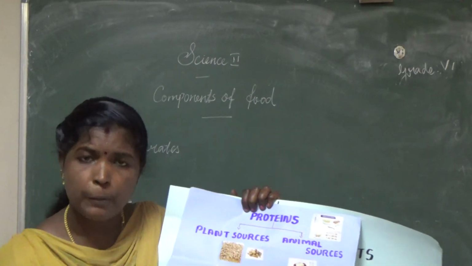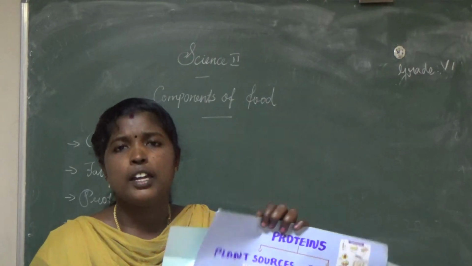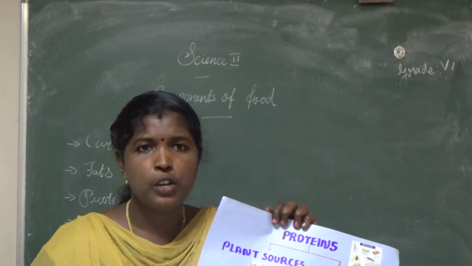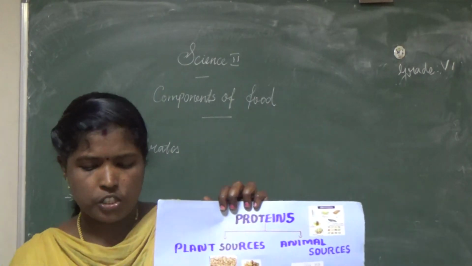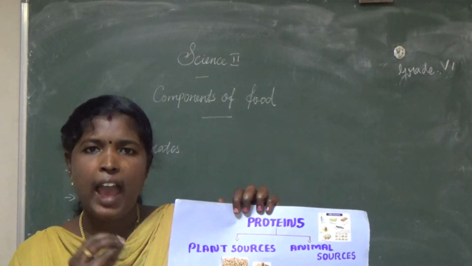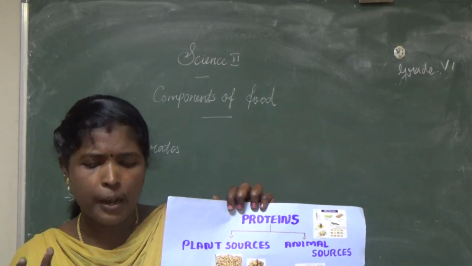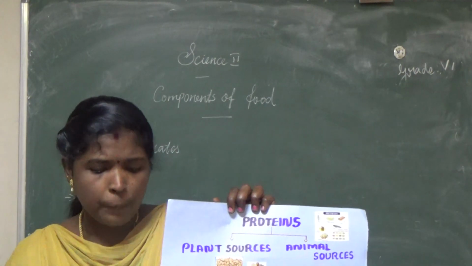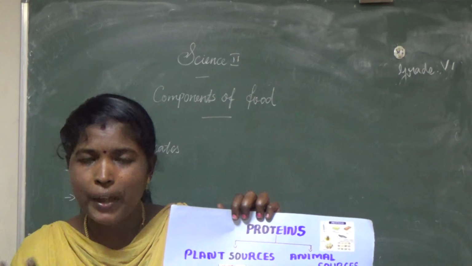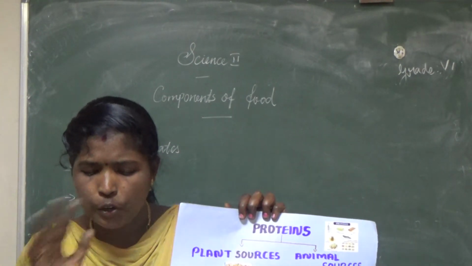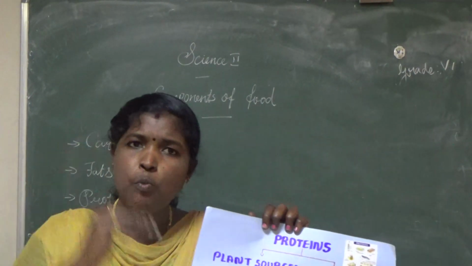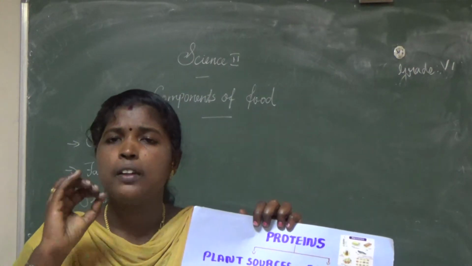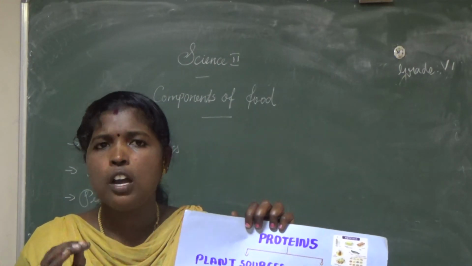Once again, listen. Proteins are needed by our body for muscle building and repairing our tissue. Our muscle, organs, and even blood also contain proteins. If we do not eat protein-rich food, our body will not be able to repair damaged parts and will not be able to produce new cells. If small children want to grow, they need more proteins.